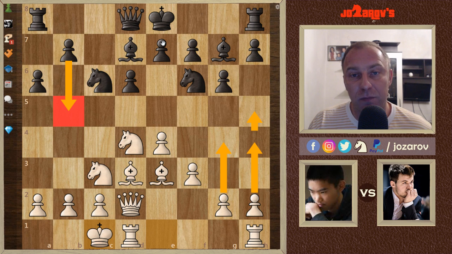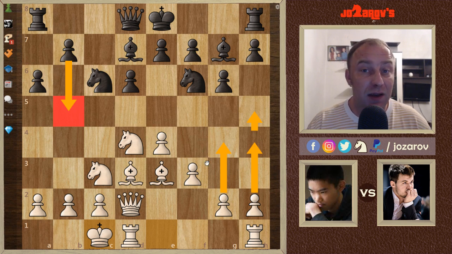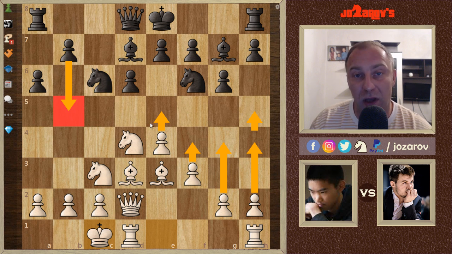But here Magnus plays a very interesting idea. He delays the castling situation. He stays with the king in the center, because there is one problem in chess always. When you attack the kingside, like here with the g4, h4 moves, then it's hard to attack the center also. So staying with the king in the center sometimes can be a strategic element, of course.